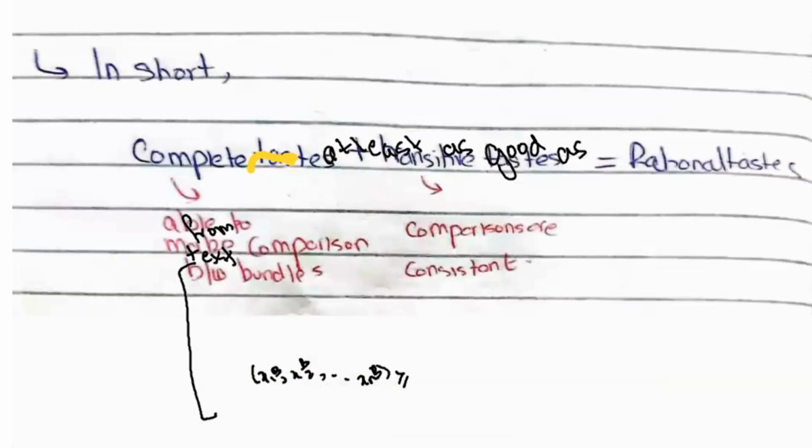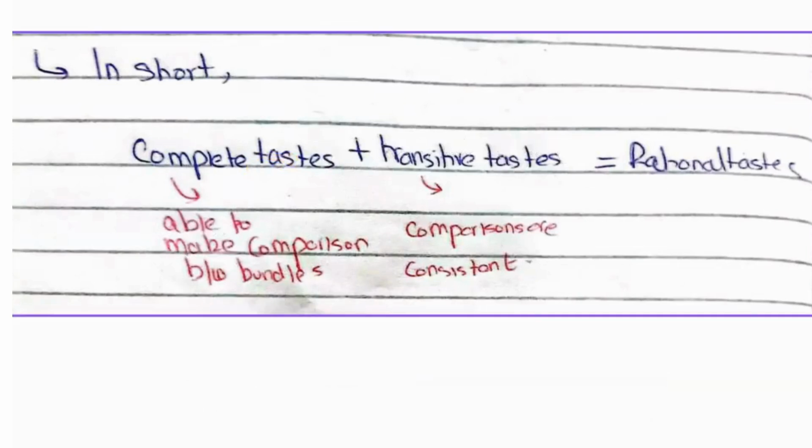So in short, complete taste plus transitive taste make rational taste. Complete taste means that you're able to make comparison between bundles, and transitive tastes mean those comparisons are consistent.